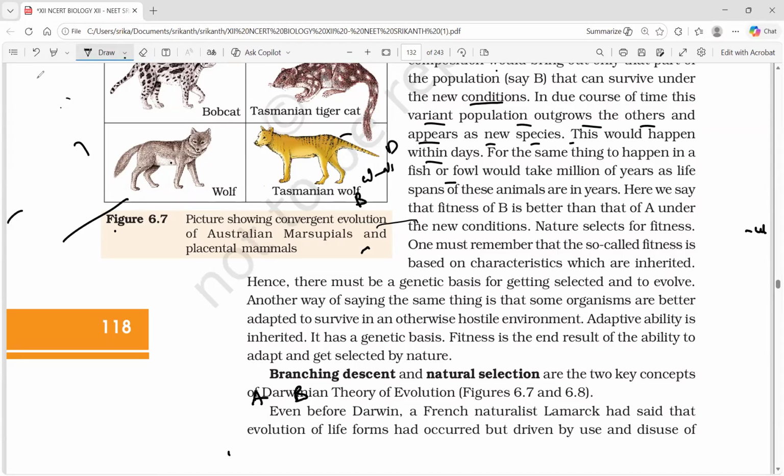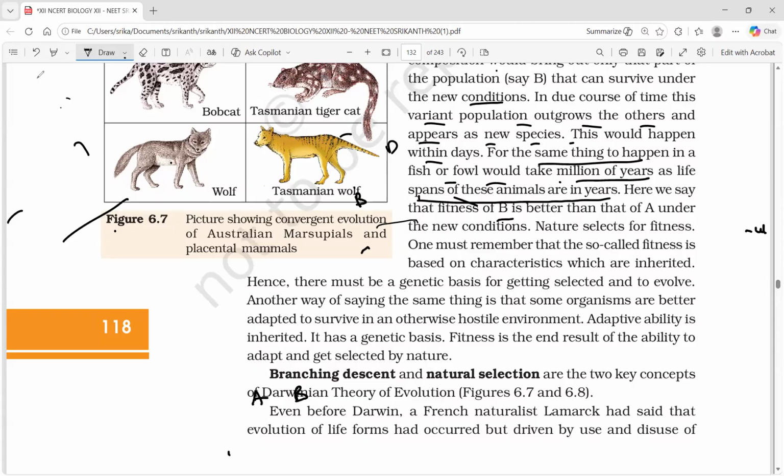Creating a new variety of bacteria will happen in a short time, but if the same thing is to happen in a fish or fowl or a human, it takes millions of years, as the lifespan of these animals is in years. By taking bacteria as an example, you can understand the evolutionary patterns in nature. Here we say that fitness of B is better than that of A. A, B, C, D, E, F, G, H we created.